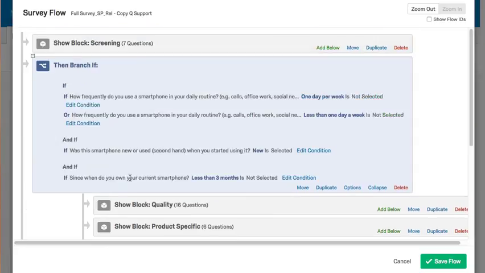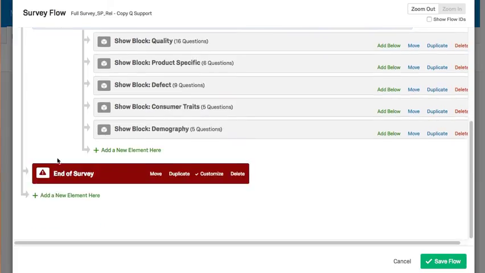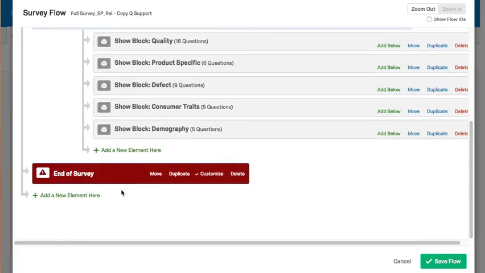So that's why they're not receiving a customized message. What this should be instead is it should read skip to end of block. So what will then happen is they'll be skipped to here. Then they'll hit this branch, and if they obviously don't meet the criteria, then they'll move down to your customized end of survey message. So just changing that will fix them being redirected to the incorrect end of survey element.